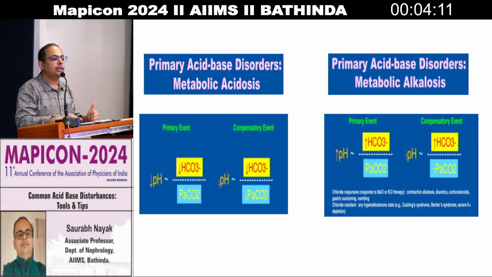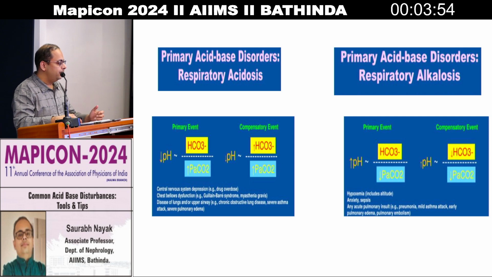Now it's very difficult to increase the PCO2 of the body, because for that the respiratory center has to be shut down and you should stop breathing, which is not common or not possible. So metabolic alkalosis is almost never compensated, because it is not practically possible. Now see respiratory acidosis: PCO2 has risen, so pH will drop. Again the compensation will happen in the same direction. So what will happen to bicarb? The kidney will reclaim the bicarb, because acidosis is happening.